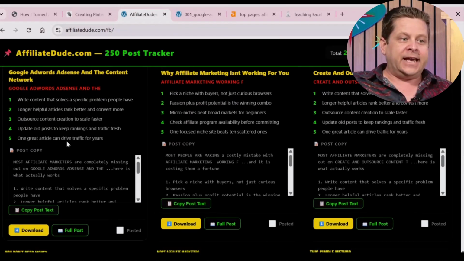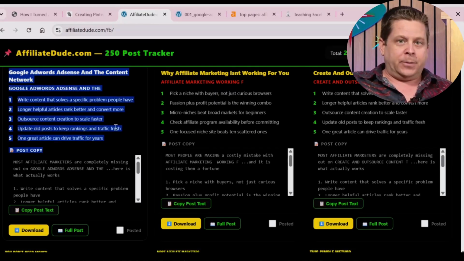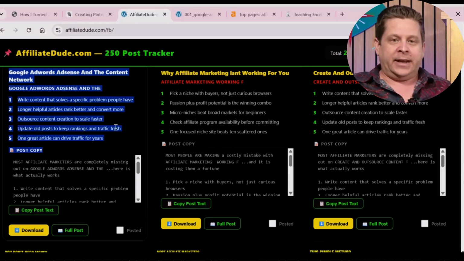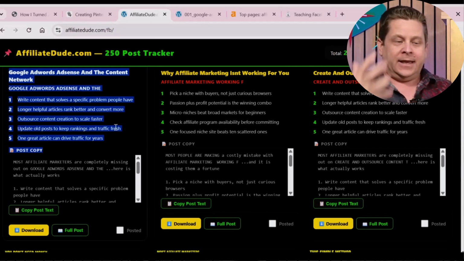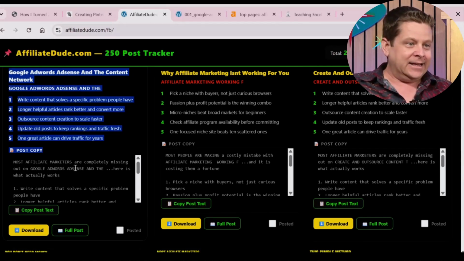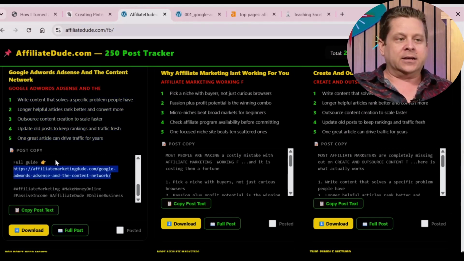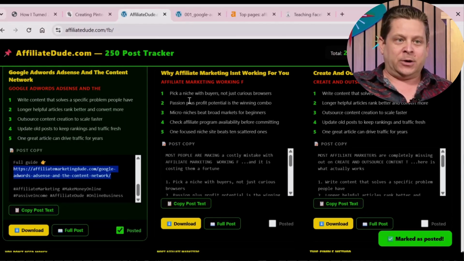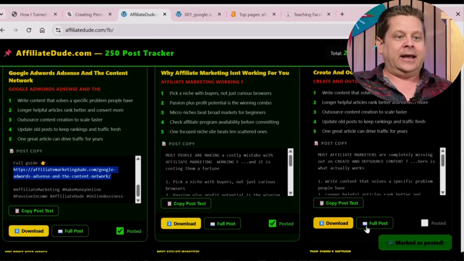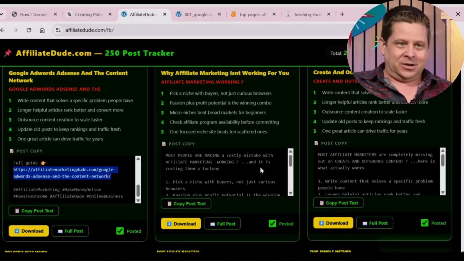Now, what this AI did is it actually gave me the post to post in Facebook or Pinterest based on what the image is about. Then it went through and actually had the full link, which I can include as the first comment. It has hashtags, everything. When I'm done, all I do is click posted and boom, it'll mark it as posted and I could keep going every day until I start getting traffic.